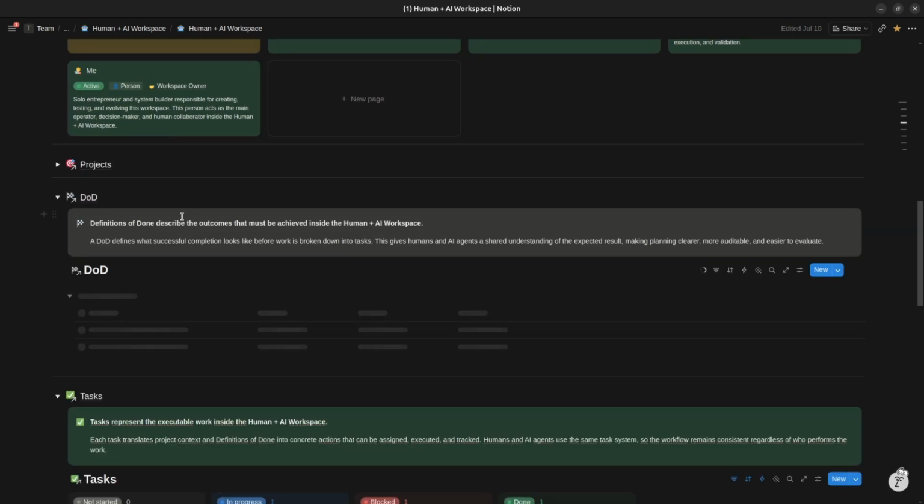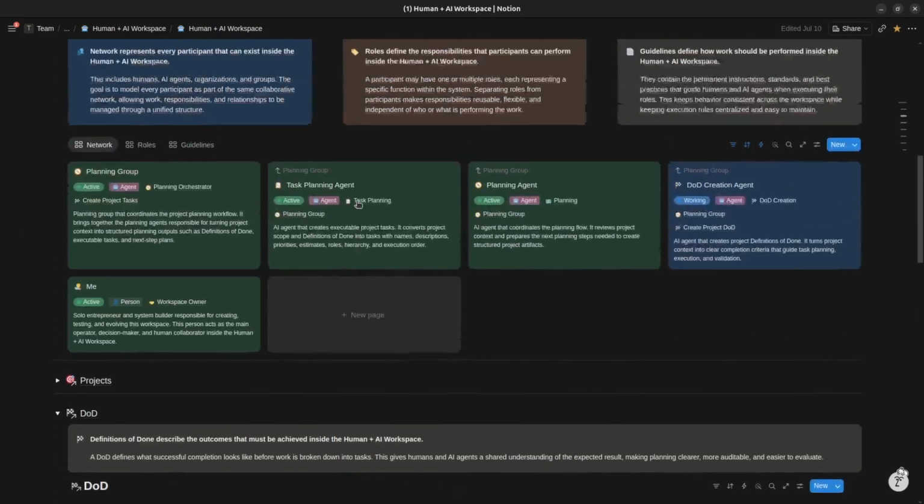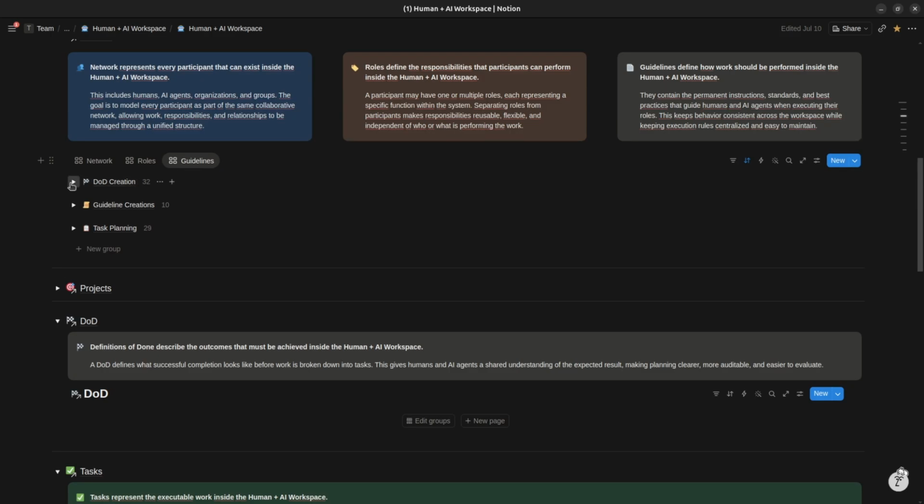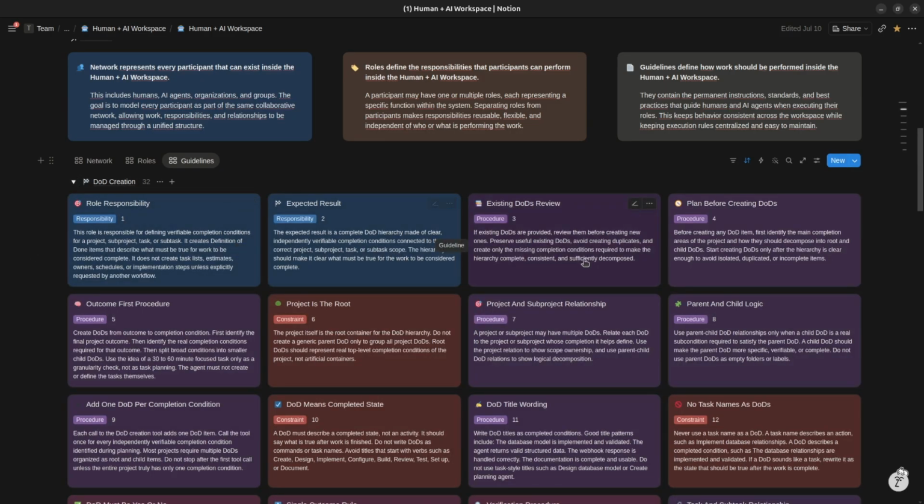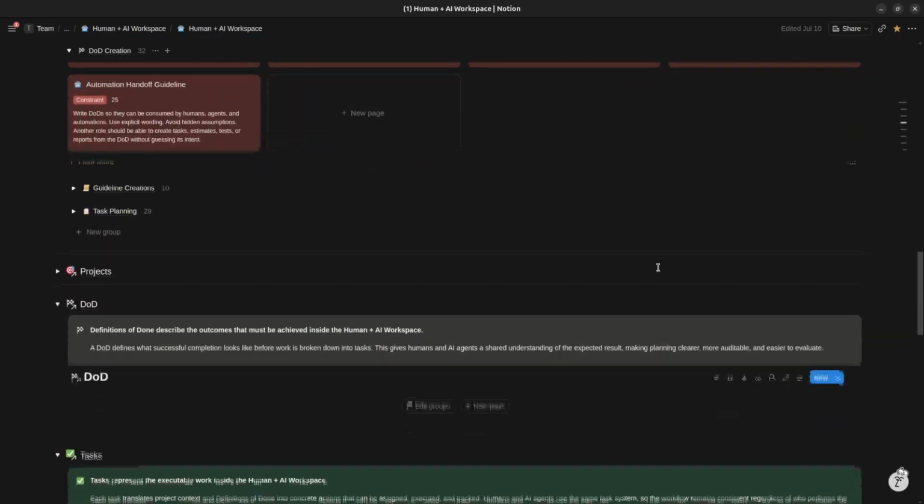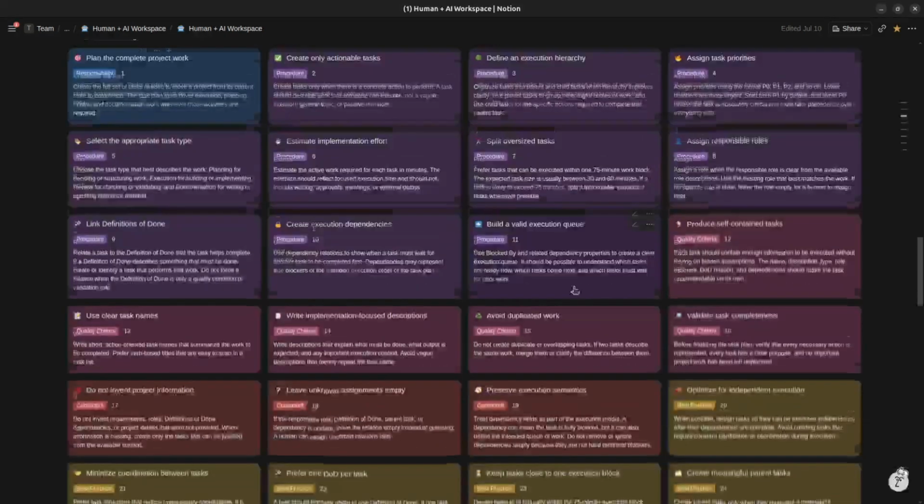At this point, the DoD is still empty because the agent has only just started working. Its current status is visible in the network. While the work continues, we can also see the instructions connected to each role. These guidelines define the responsibilities, best practices, and quality standards the agent should follow.